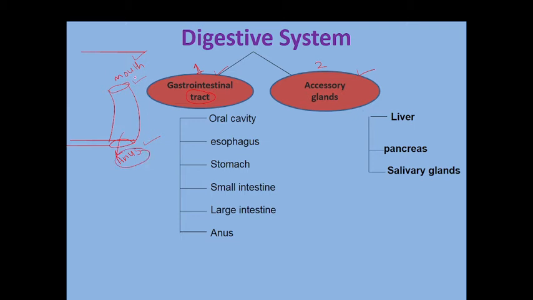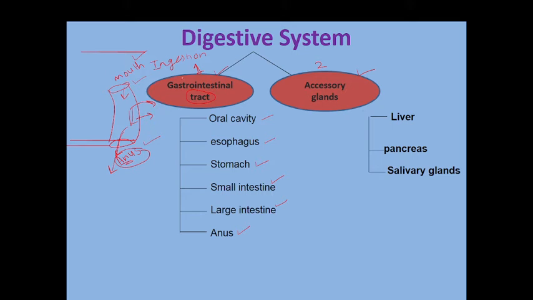Mouth is an opening from where we take in food, and taking in food is called ingestion. So actually ingestion of food occurs through the mouth. And when the food passes through the whole of the tract, which contains different organs like the oral cavity, esophagus, stomach, small intestine, large intestine and anus, it is digested and absorbed into the blood. But not all the food we take in is digested and absorbed. Some of the food remains undigested and it is waste for our body. It is removed from our body through the anus.